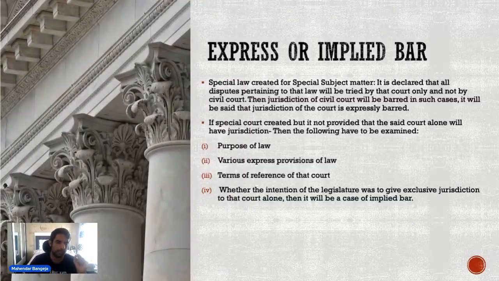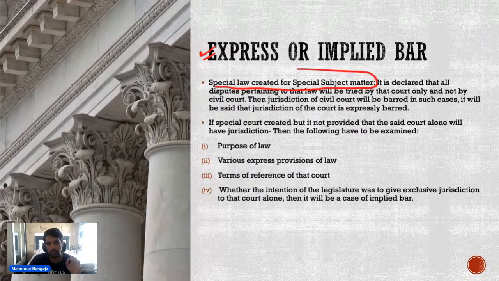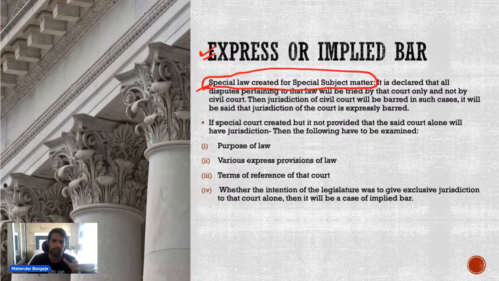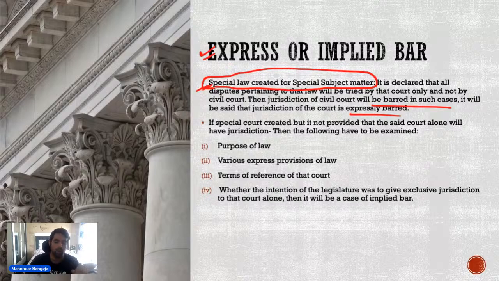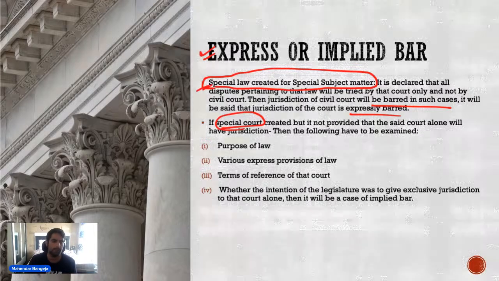अब second term that you have to understand that is used in section 9 is express and implied bar. So express and implied bar का यही मतलब है कि when there is a special law created for special subject matter and it has expressly barred the jurisdiction of civil courts, then you can say it is an express bar. अगर एक special law create किया है special subject matter में and it has specifically barred the jurisdiction of civil court, then in that case you can say express bar. It is an express bar. But now there is a special law created and a special court is also created, but jurisdiction of this court is not barred. Jurisdiction of this court or civil court is not barred.